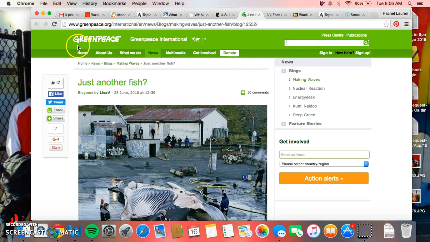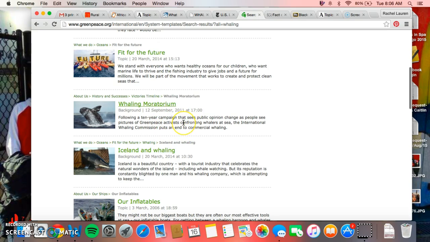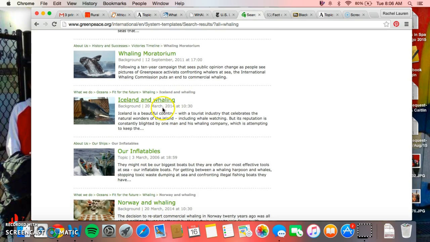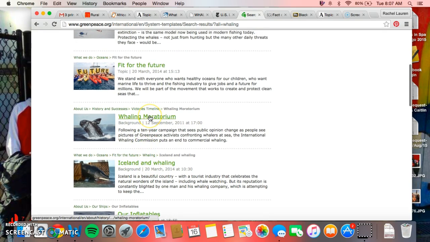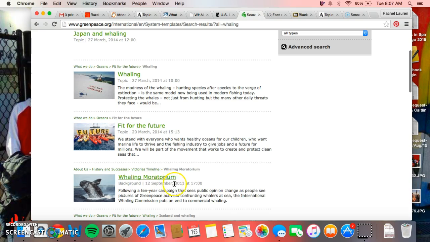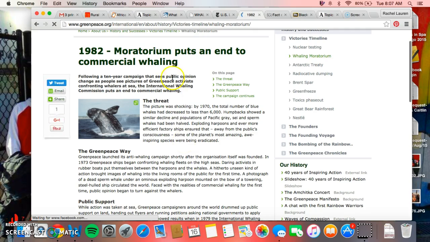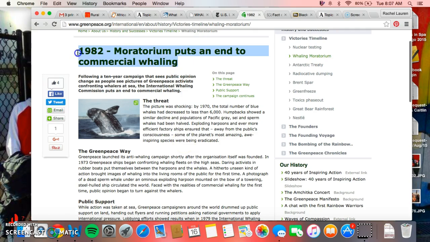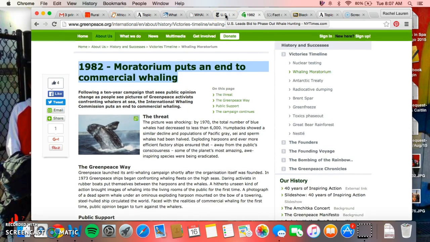This is Greenpeace, and they give all kinds of information about these types of issues. So if we searched within their website for whaling, look, all kinds of great articles about whaling. Iceland is its own huge economy for whaling. Whaling moratorium is a law against whaling that was recently started. This might be a great article about solutions. Yep, putting an end to commercial whaling. That might be a good article, and clicking around on that website might be good.